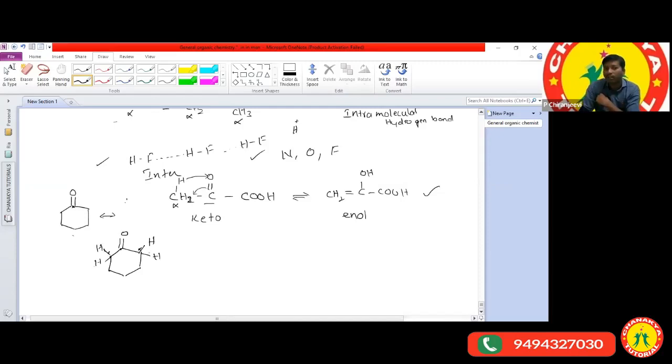If it is attached with two hydrogens, one hydrogen is going to be shifted like this, and the double bond shifts between these two carbon atoms. When the double bond shifts between these two carbon atoms, it forms an enol. If it forms an enol, we can call that tautomerism. So this is the product you will get. Hence, the given molecule exhibits tautomerism.